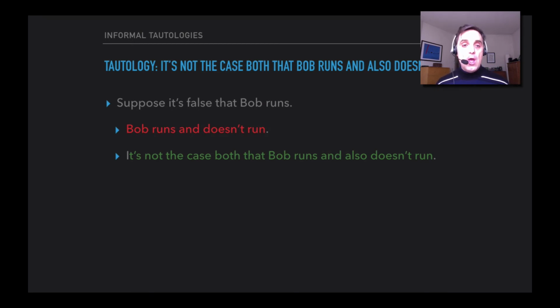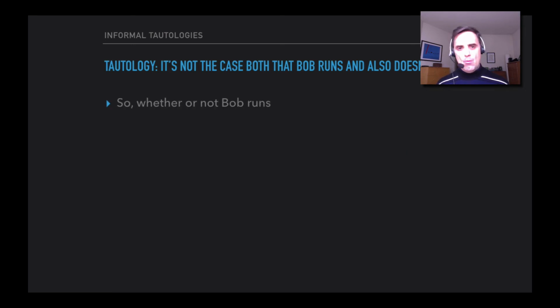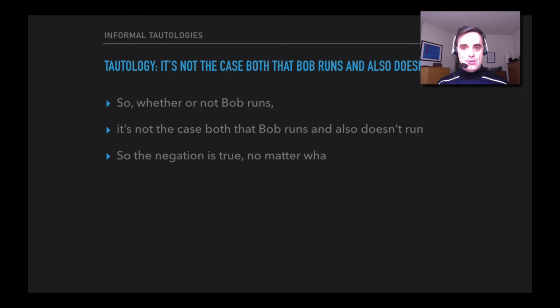True. Okay, well, so what did we see? Well, whether or not Bob runs, this whole sentence, that's true. So the negation is true no matter what, right? Whether Bob runs or Bob doesn't run, the whole conjunction comes out false. Whether Bob runs or Bob doesn't run, the negation comes out true. Whether or not Bob runs or Bob doesn't run, the conjunction "Bob runs and Bob doesn't run" comes out false no matter what. And so its negation comes out true no matter what.